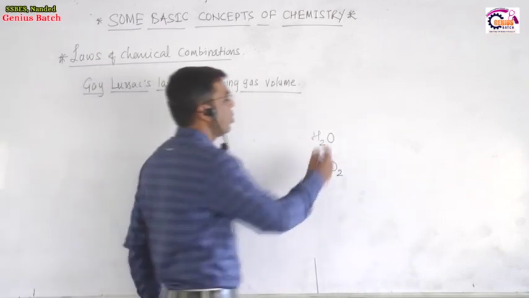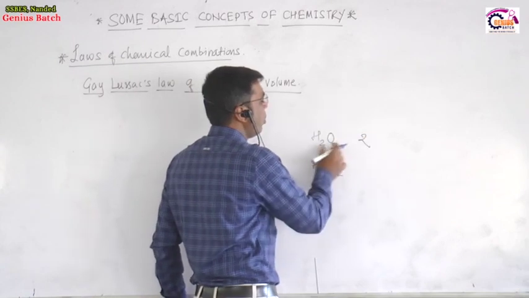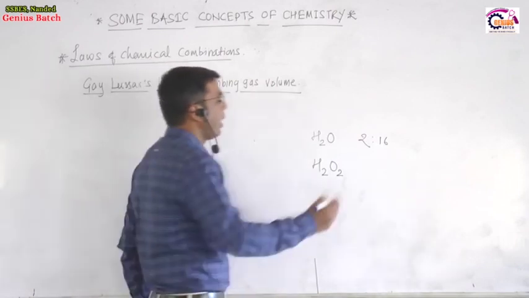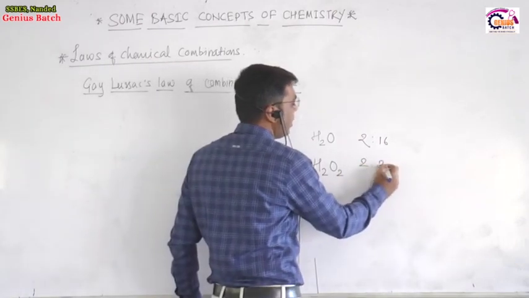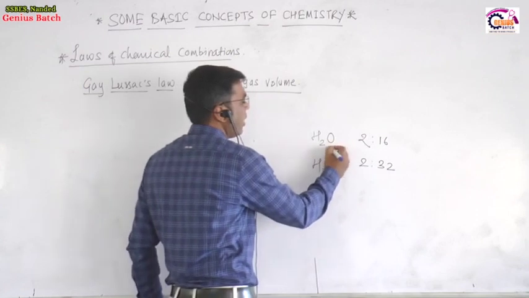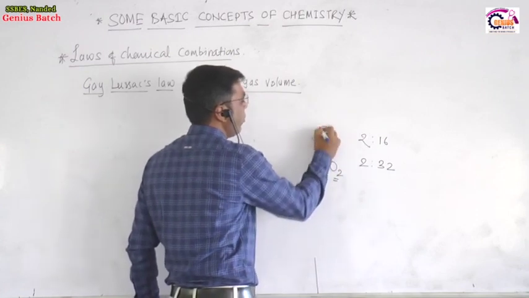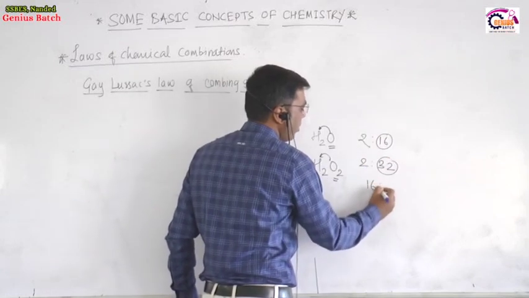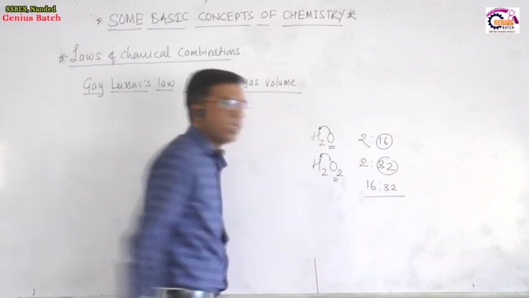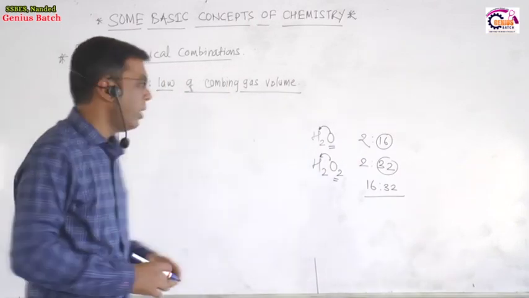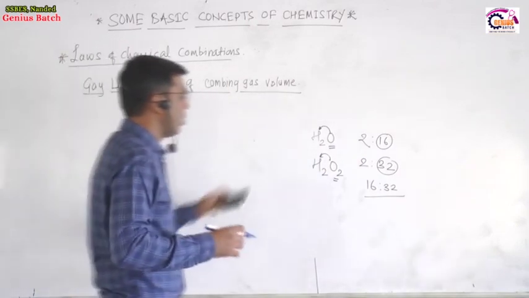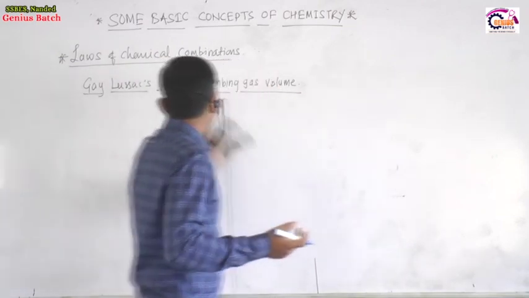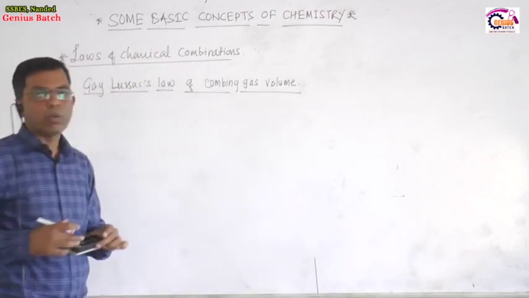In this case, for a fixed mass of hydrogen, 2 parts of hydrogen combine with 16 parts of oxygen, and 2 parts of hydrogen combine with 32 parts of oxygen. Now the ratio of the masses of oxygen which combine with a fixed mass of hydrogen, 16:32, is a simple whole number ratio. This is the law of multiple proportion.